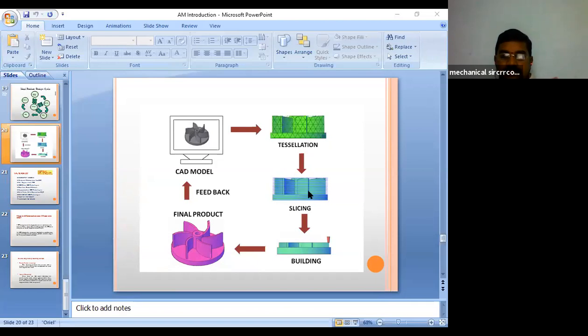The slices have the same thickness, with different heights and contour shapes. Later the part building starts layer by layer. Finally you get the final component. Before the final component, one more stage is there, that is post processing, the cleaning operations to be performed. Okay, so these are the different stages.